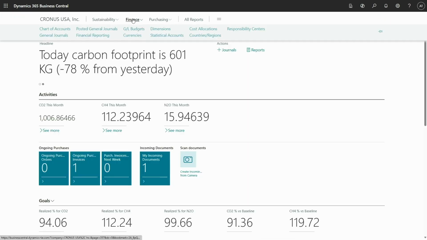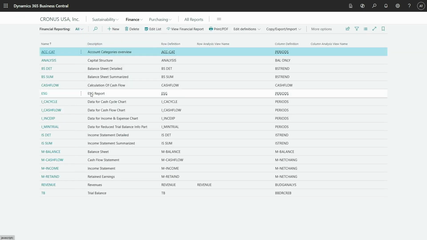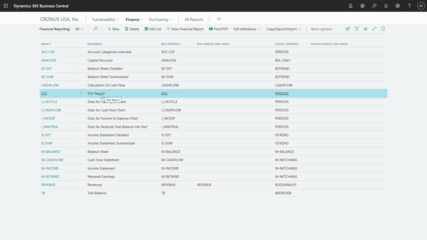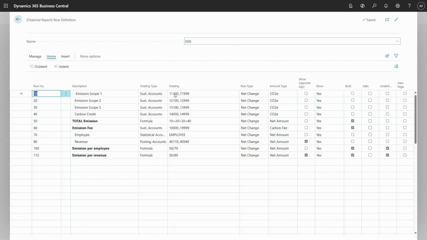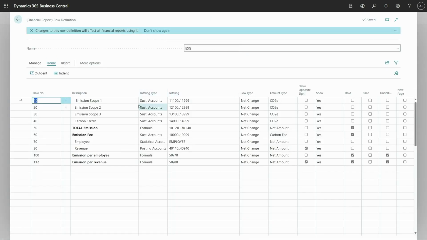What else I wanted to show you this time? Reporting capabilities. As I mentioned, now we have it in financial reporting. I created one report for you. So I have here an ESG report. I first wanted to show you how it looks in a raw definition. This is a very simplified one.